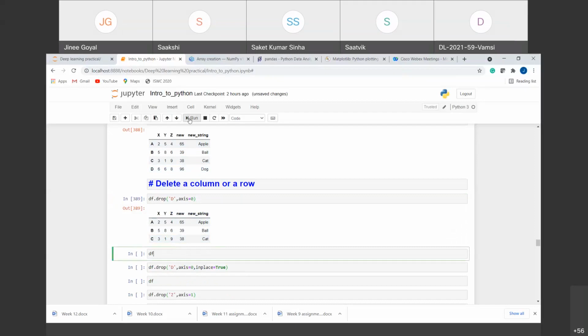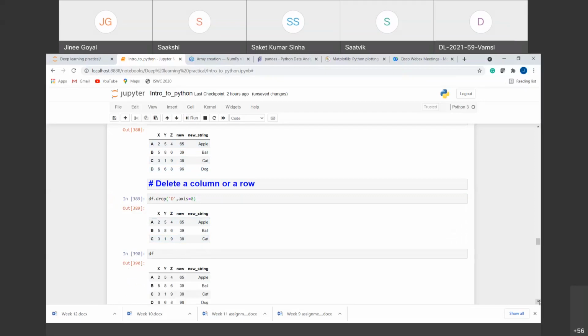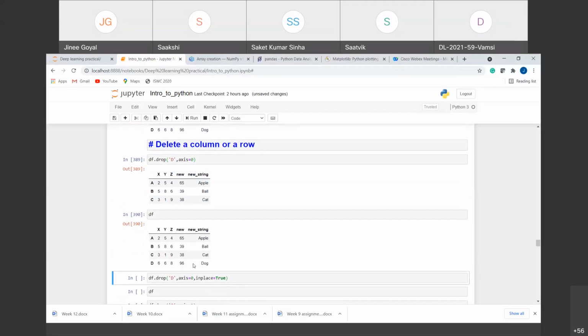Now run the data frame again. You see that D is present here. It has been deleted from the result, but it is present in the original data frame, right? So it means it has not been deleted from the original data frame.